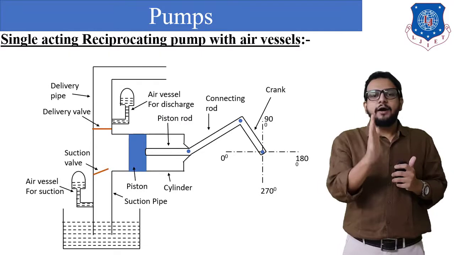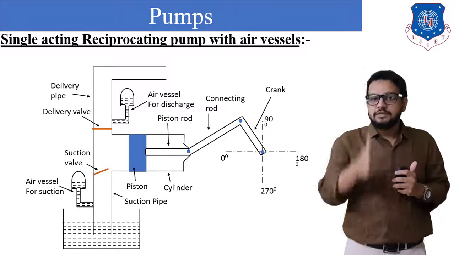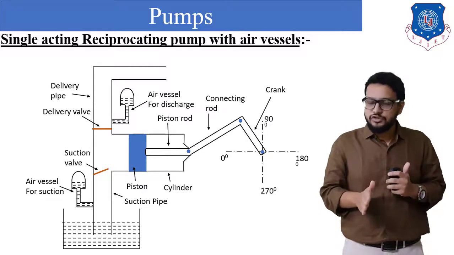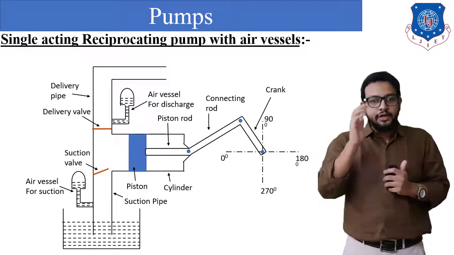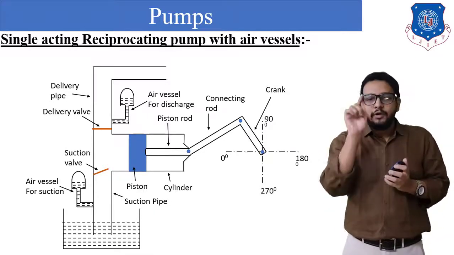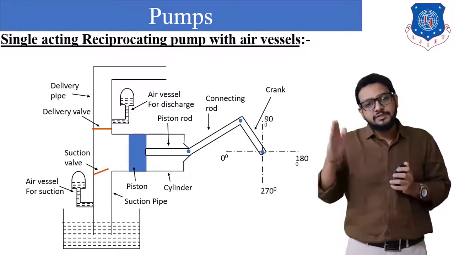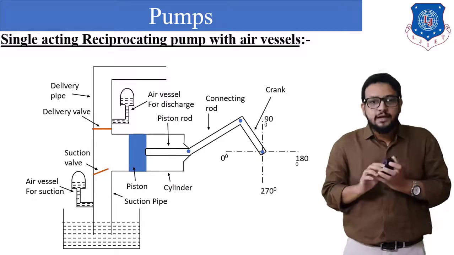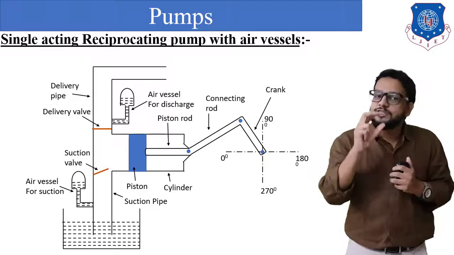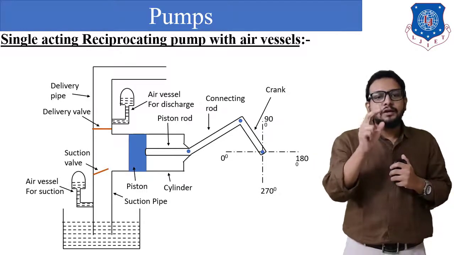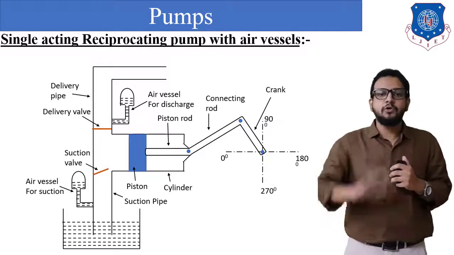Okay, now finally water will be completely filled in a cylinder when the piston is at its ODC position, that is the outermost position, and when the crank is at 180 degree position. Now what is going to happen? When the crank begins to move from 180 position to 0 degree position and the piston begins to move towards the left side, at that time the suction valve will get closed and whatever liquid is present in the suction pipe will directly enter into the air chamber, rather than going back into the sump.